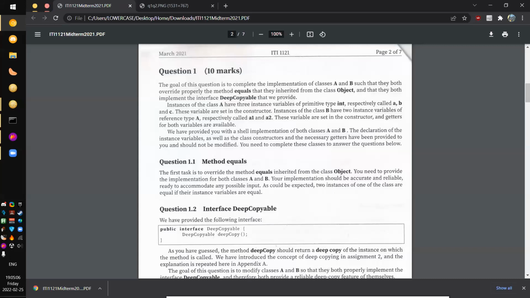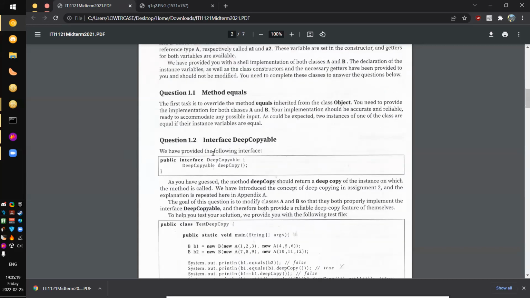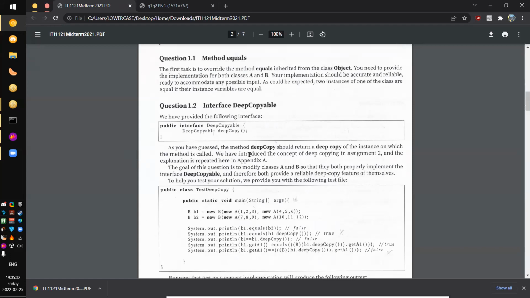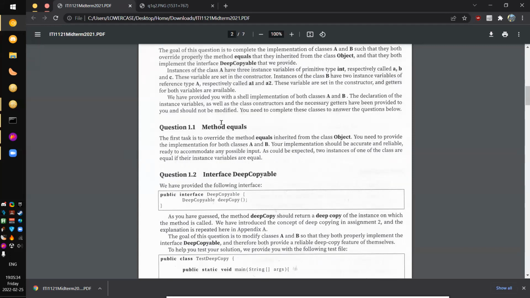Welcome to question 1. This question seemed simple until I tried to explain it, at which point I realized that it tests several things. It's going to test your general Java knowledge of the object class as well as method overriding. And 1.2 tests interfaces, whether you know the difference between shallow and deep copying, the difference between double equal signs and dot equals, and whether you realize that the interface provided to you is meant to be casted from. All of these concepts are related to object-oriented programming. So with that, let's take a look at question 1.1.